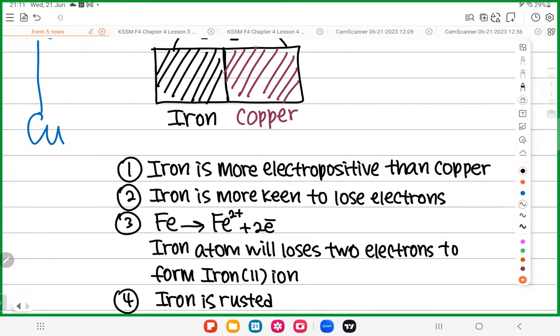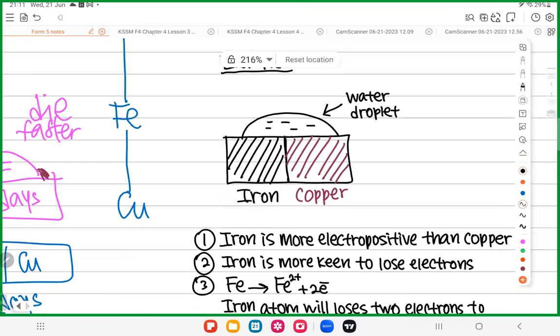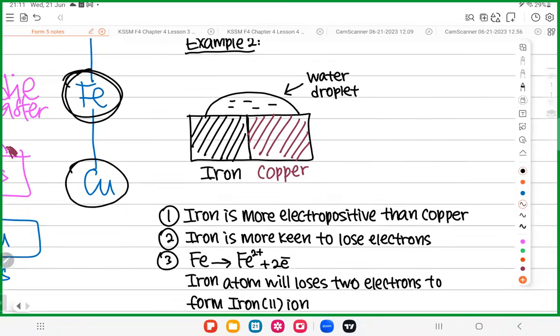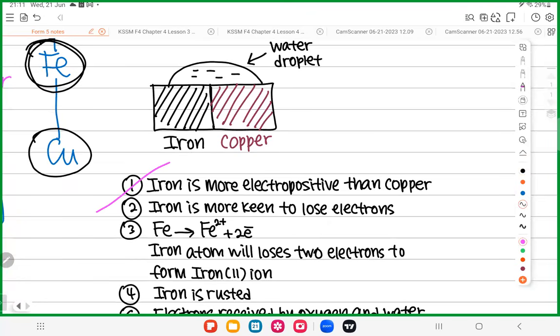All right, so we know that iron is higher than copper in ECS. Iron will donate electrons. So look at here. Iron is more electropositive than copper. So when iron is more electropositive than copper, it means what? Iron is more keen to lose electrons. So when iron loses electrons, Fe becomes Fe2+. So when Fe becomes Fe2+, what happened? Iron rusts. Remember, normally we use the word rust for iron. We seldom use the word corrode for iron. You can use it, but rust is more appropriate when you go for iron.